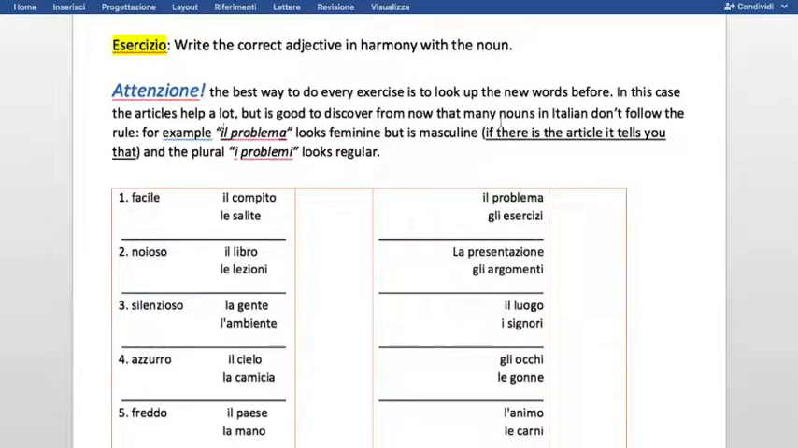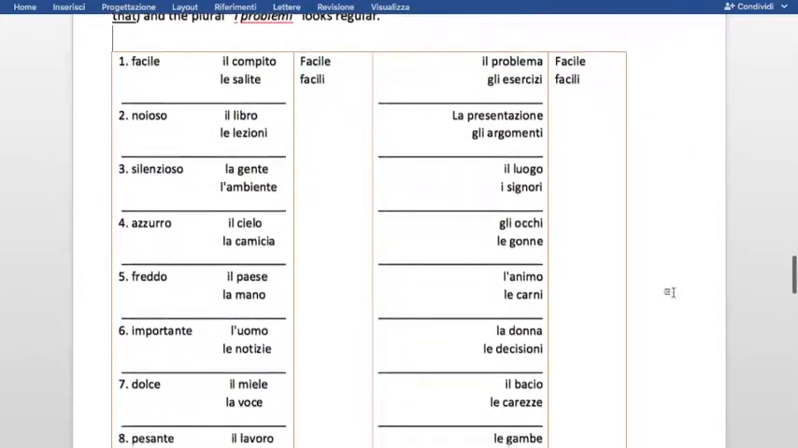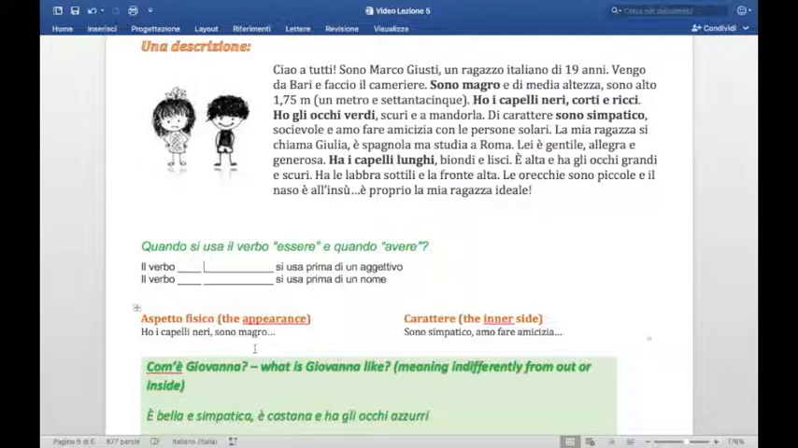So every time you are in trouble or you don't know if a word is masculine or feminine, just look it up. Here you have a little description, and I will read it out loud to help practice pronunciation. After me you can repeat, you can block the video and repeat.